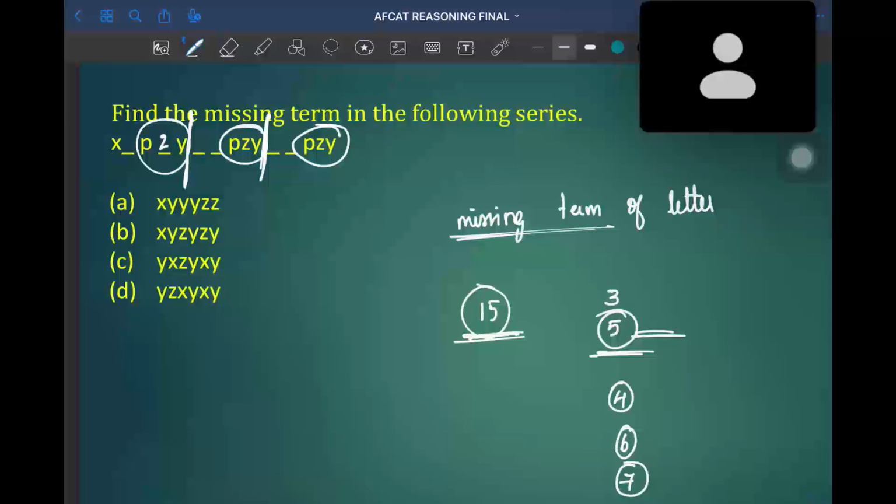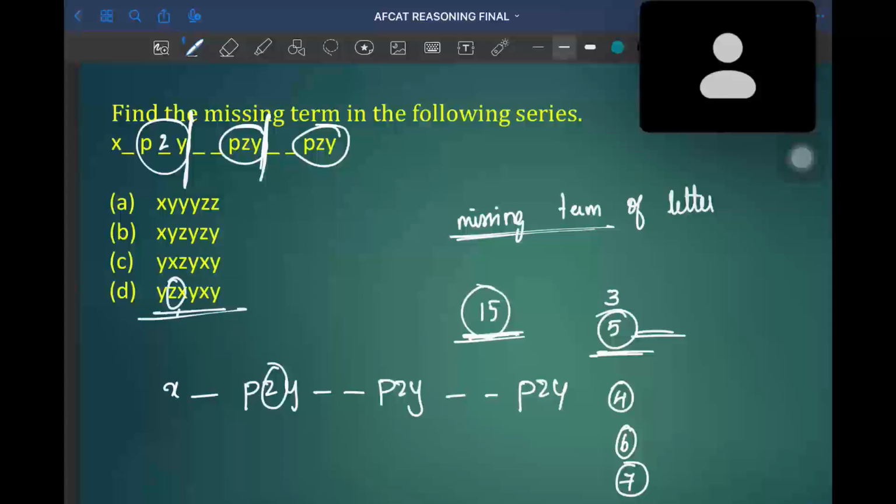That is the question mark. Here: X/PZY--PZY--PZY. So we know that the second letter is Z. Where can we find the second letter as Z? Option D will be the option where we can find the second letter as Z. So we can fill the positions which they have given in option D.